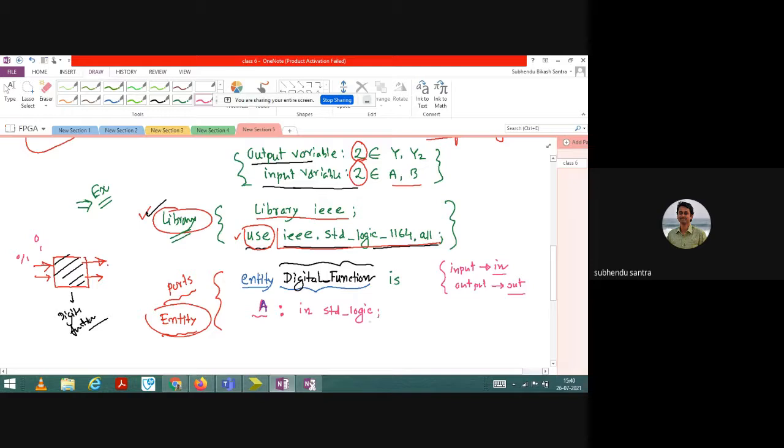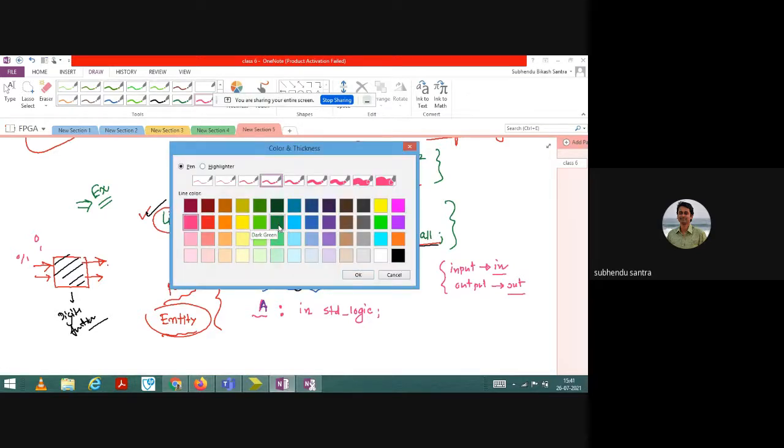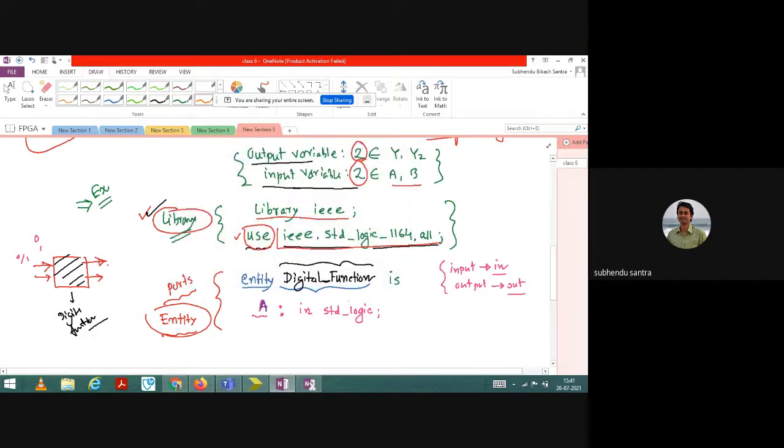Or if you do not like standard logic, you can write in bit. Simple input and bit, so basically it's a bit type. That is also possible.